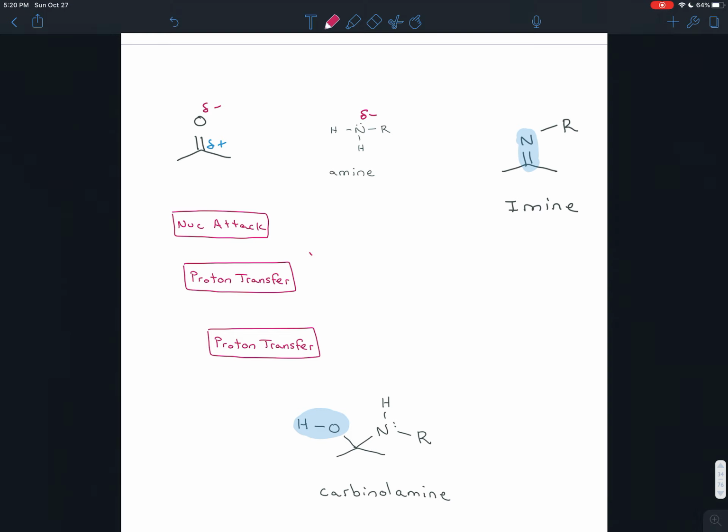We're adding something, we're adding the amine, so we know we have to do nucleophilic attack. Then we have to balance the charges, so we have a couple proton transfers. Now if you compare the carbonyl amine and the imine, what are the differences? Well, we have to make this OH leave, so we know that we'll have loss of a leaving group.